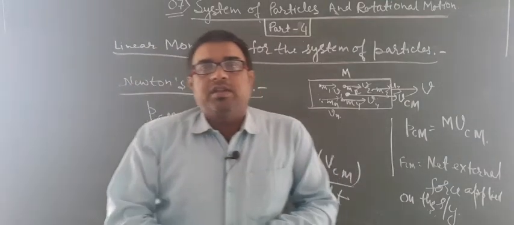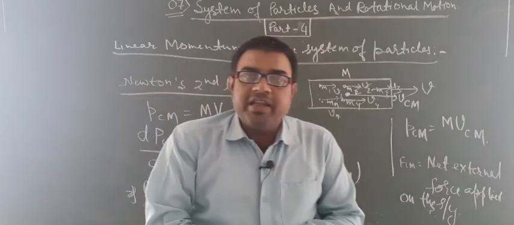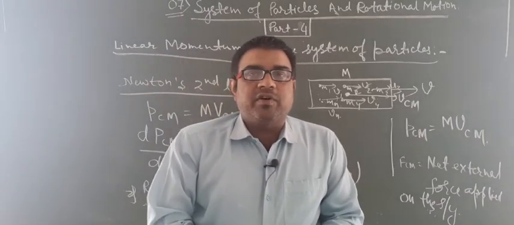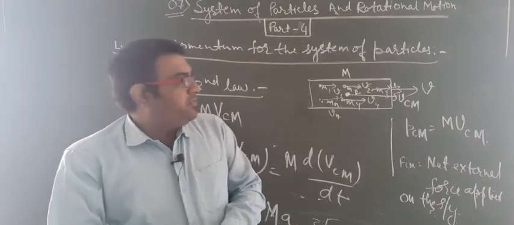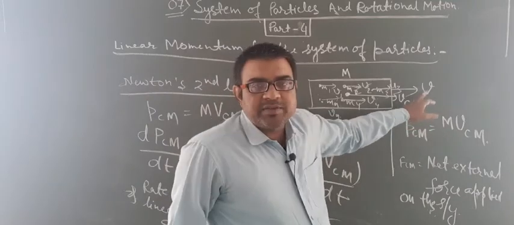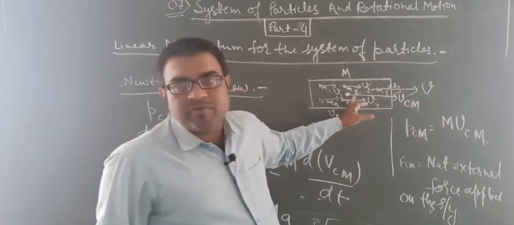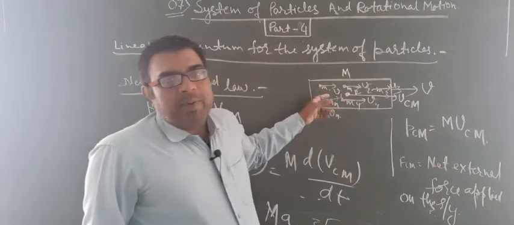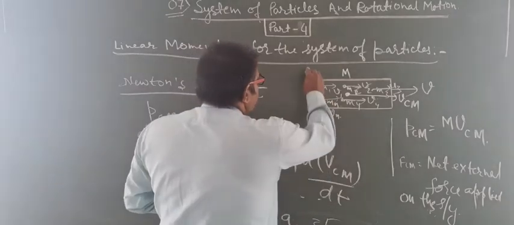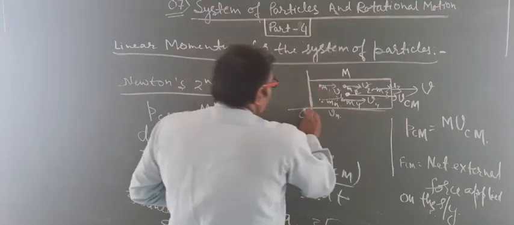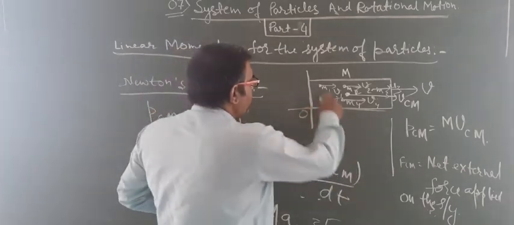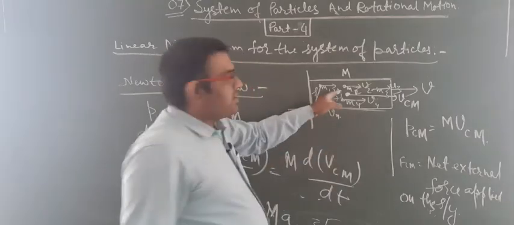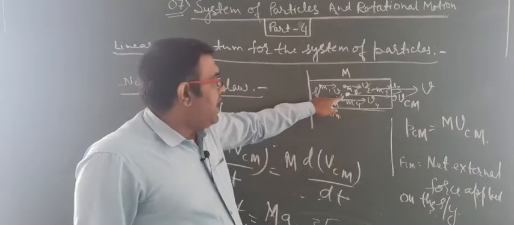Now this is about Newton's second law and the linear momentum for a rigid body which is moving with velocity v. Before that I had told that if the object is moving with velocity v, then all the particles are moving with velocity v. But in this case, suppose this is the origin, the positions of all the particles are R1, Rn, and all the particles have different positions from the origin.